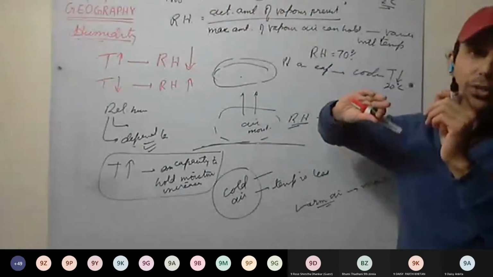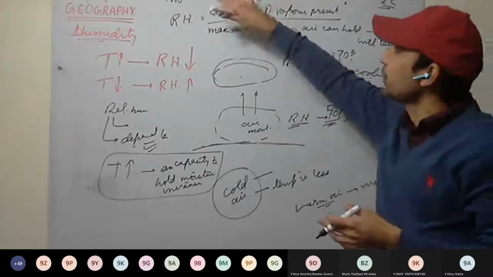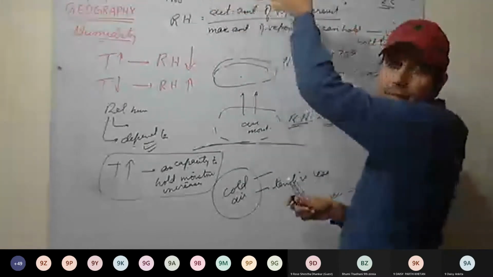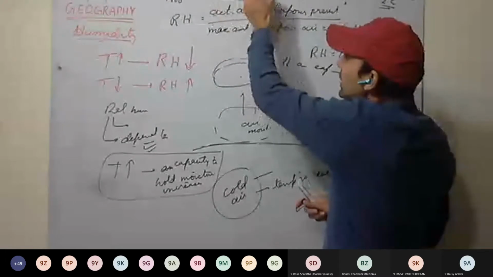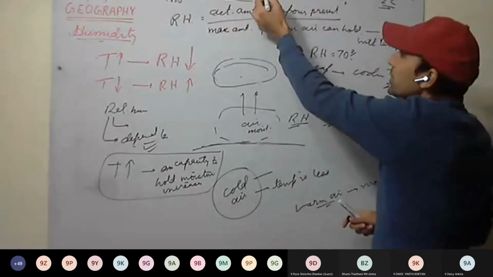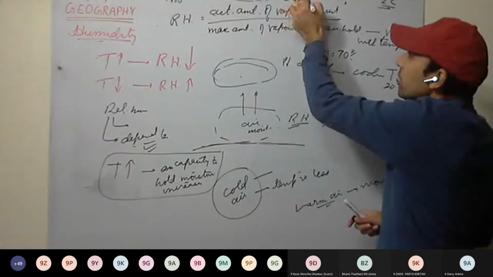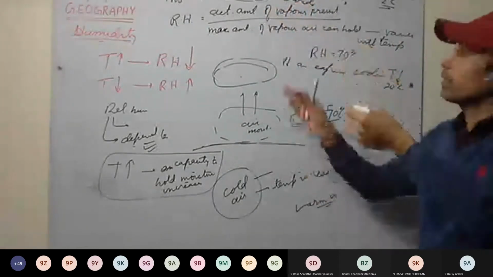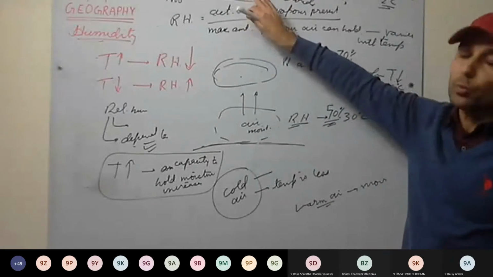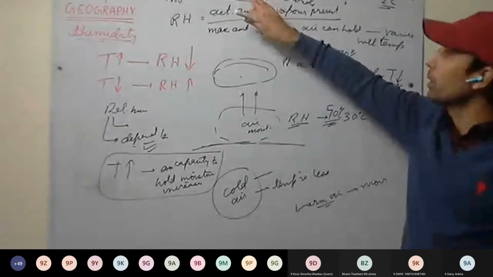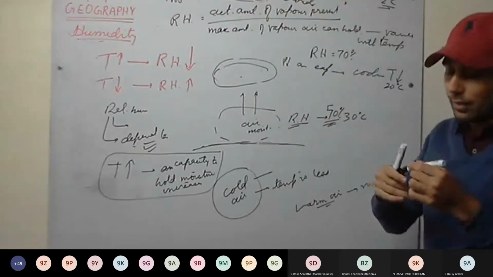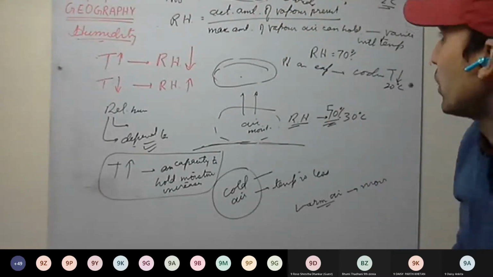They are very small droplets, so they remain suspended and float with the air. These suspended small water droplets are called clouds. This is how clouds are formed.